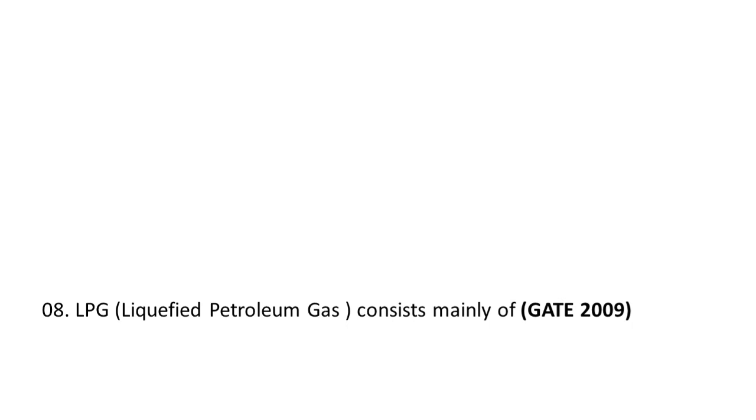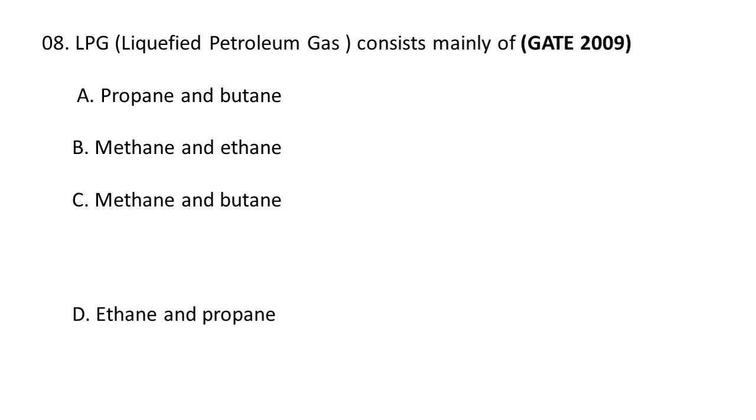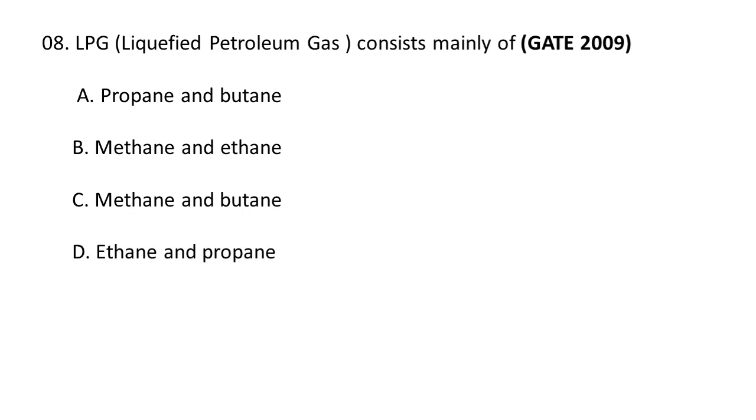Next question. LPG, that is liquefied petroleum gas, consists mainly of, the choices are A propane and butane, B methane and ethane, C methane and butane, D ethane and propane. Liquefied petroleum gas consists mainly of propane and butane. LPG is mainly made up of propane and butane, but can also contain other hydrocarbons like propylene, butylene and isobutene.